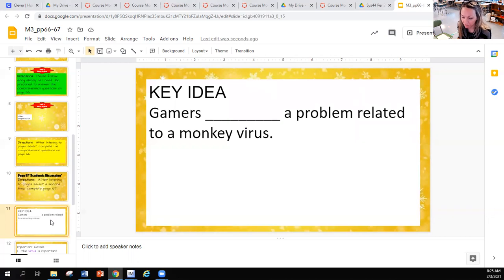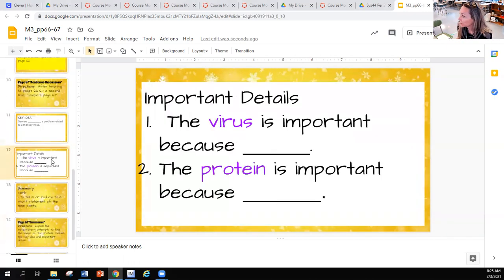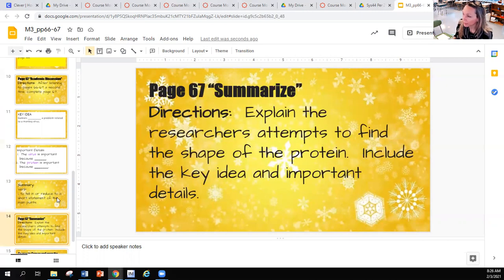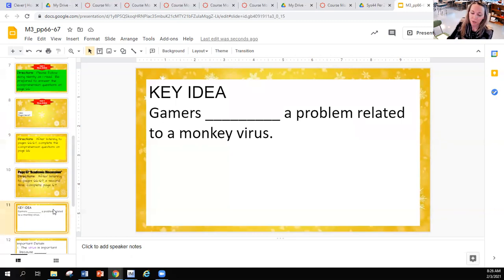So what do they do? Okay, let me zoom back in. And then 2 important details from those 2 pages. The virus is important because, and the protein is important because. And then we'll talk about the summary once I'm done reading. Now, when I reread, I'll only be rereading 66 to 67 and leaving the words out on those 2 pages. So please fill those in as I go.